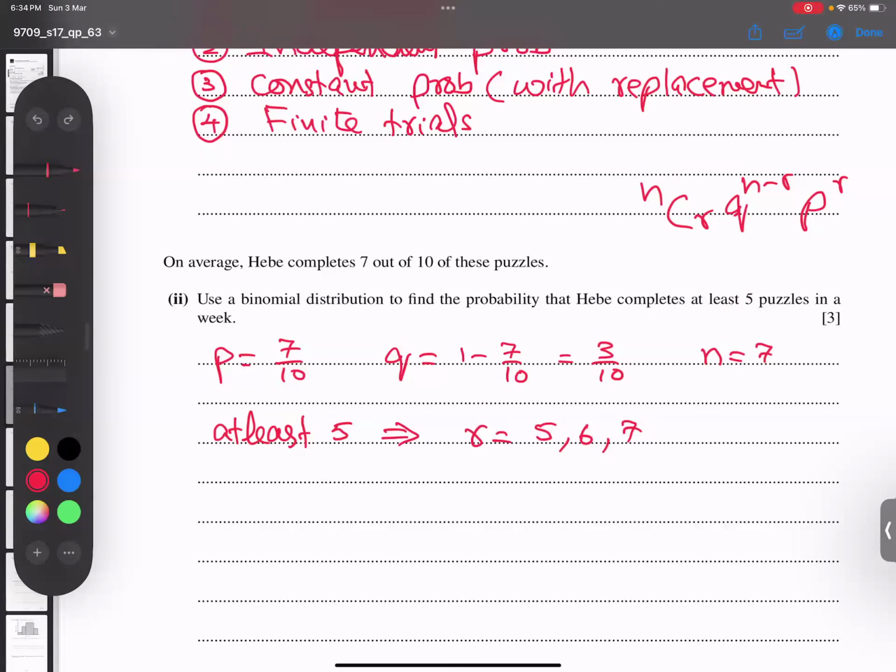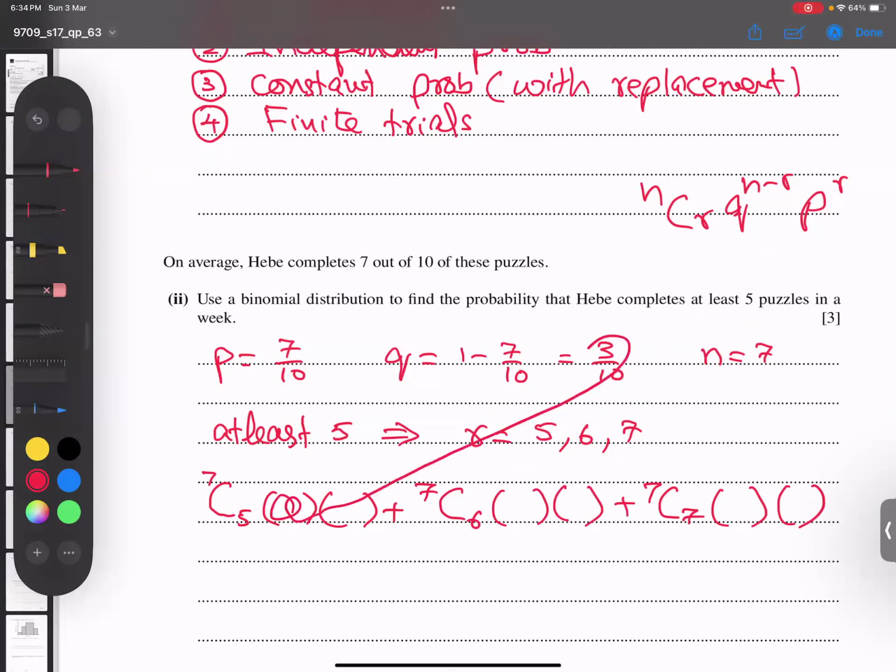So I'm writing 7C5, 7C6 and 7C7. And here Q comes. Q is 3 by 10. Each first bracket 3 by 10, and each second bracket 7 by 10.